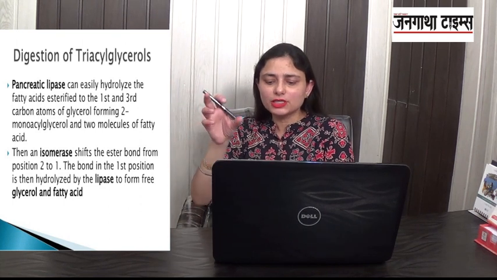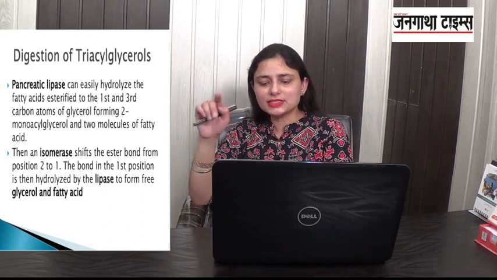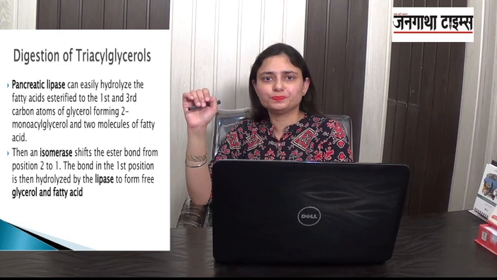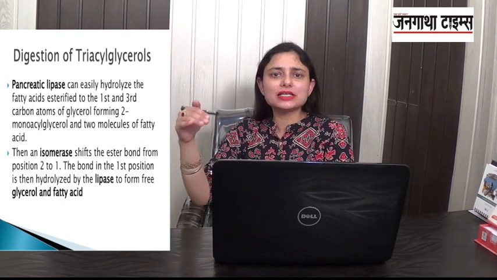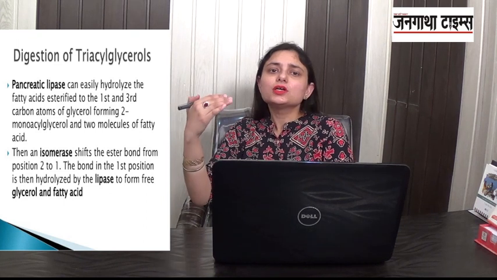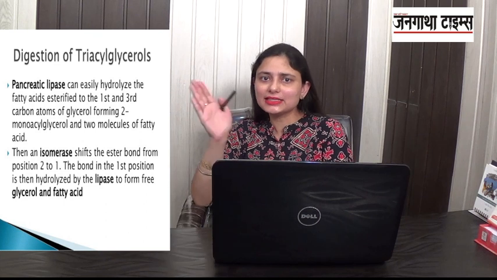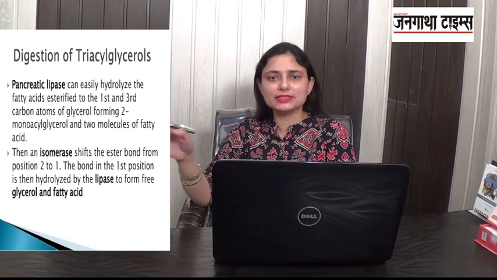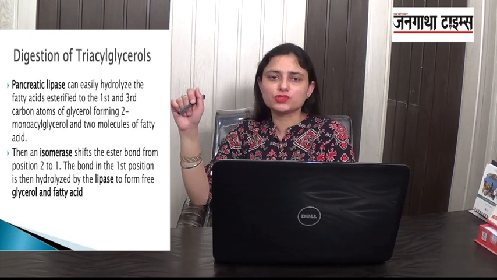What are we left with? We are left with 2-monoacylglycerol, that is, the one which is attached to the second carbon atom. Then what happens? An isomerase acts on it. The enzyme isomerase shifts the position of this second fatty acid to the first, and then that is also released, and we get 3 fatty acids and glycerol.